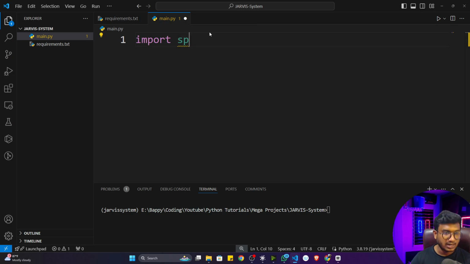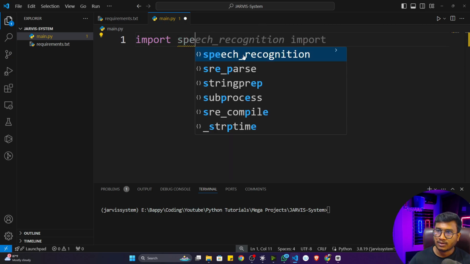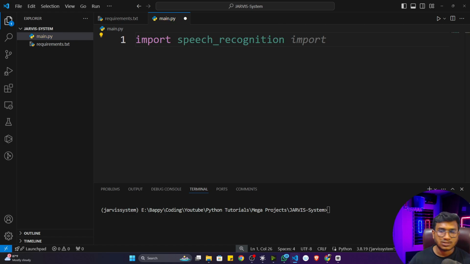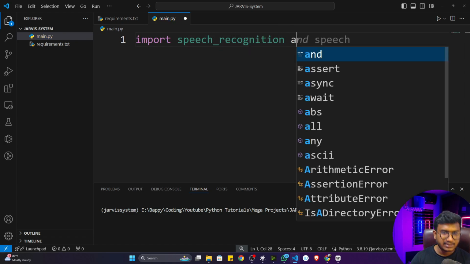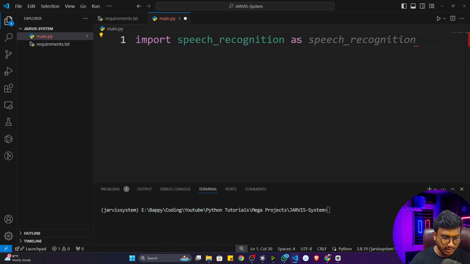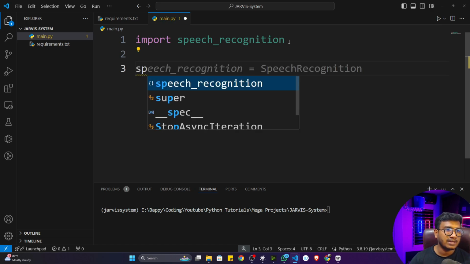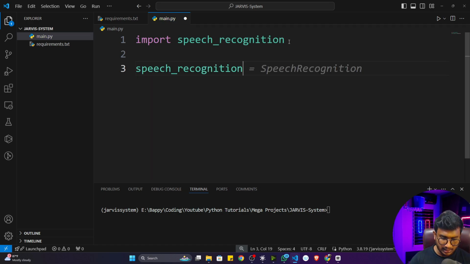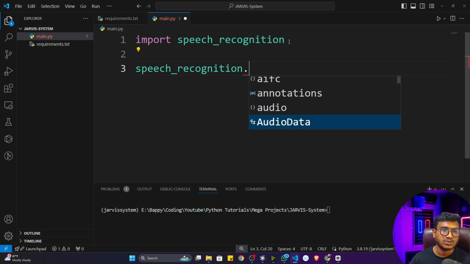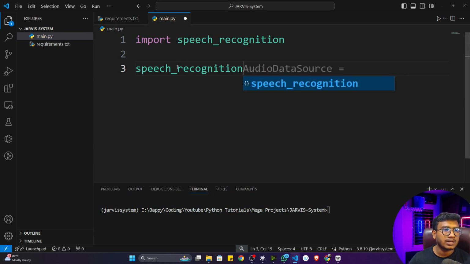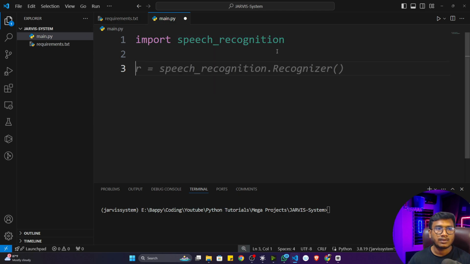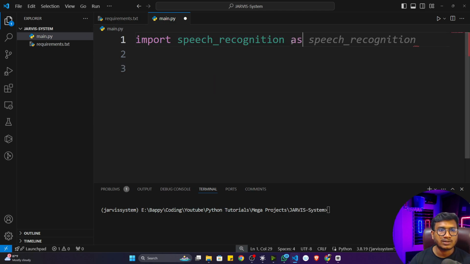Now if I write speech, it will give me the suggestion. Okay, I'll select this speech recognition, and I'm going to write it as SR. What I've written, as SR, means I'm giving an alias name, a short name. Because if I'm not giving it, every time I need to call this library as speech recognition and then use some of its functionality. But if you want to make this library a short name, you can use this as keyword.